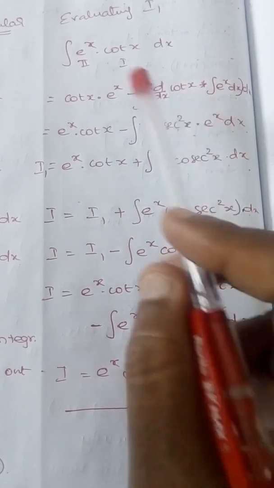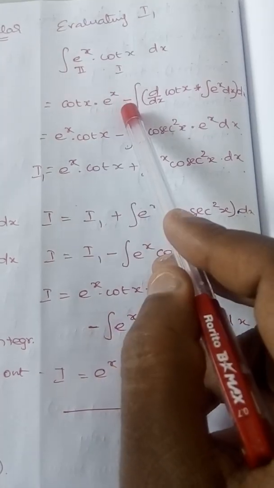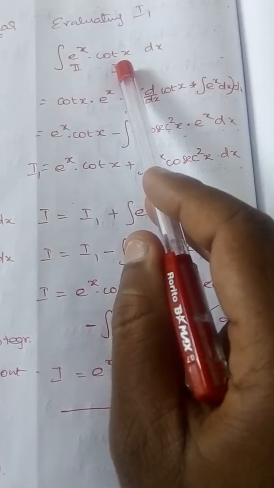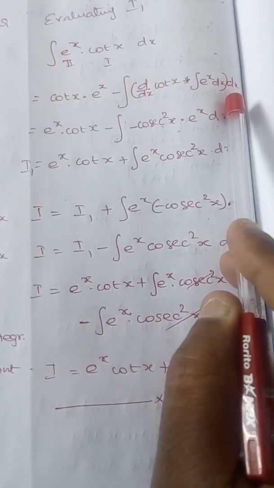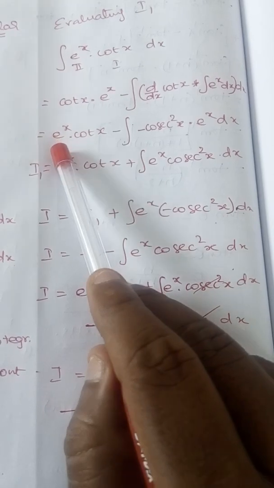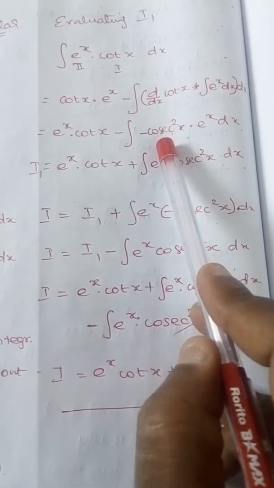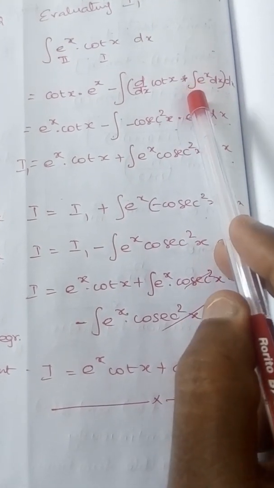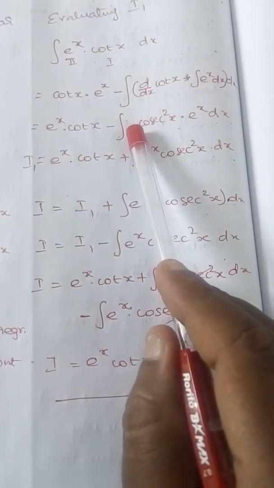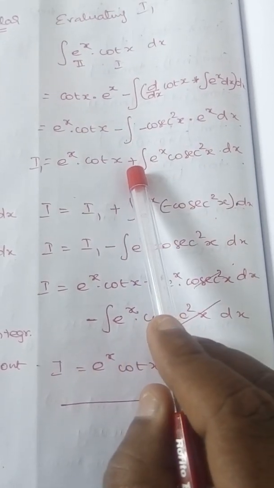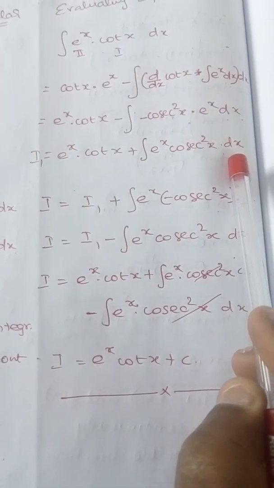Now we are applying the by-parts concept. First function as it is, integration of second function, minus whole integral of derivative of first function into integration of second function dx. So I am just rewriting this: e power x into cot x minus, we know that the derivative of cot x is minus cosecant square x and integration of e power x is e power x. Minus into minus becomes plus. So e power x cot x plus integration of e power x cosecant square x dx.